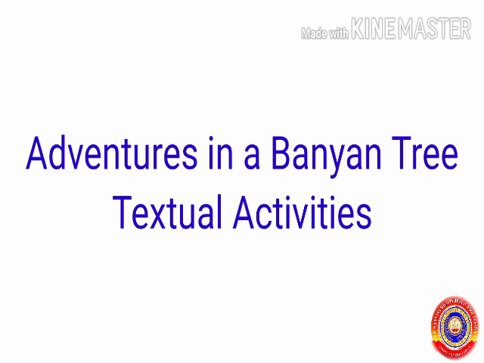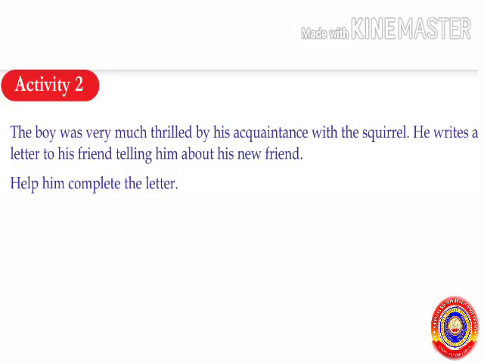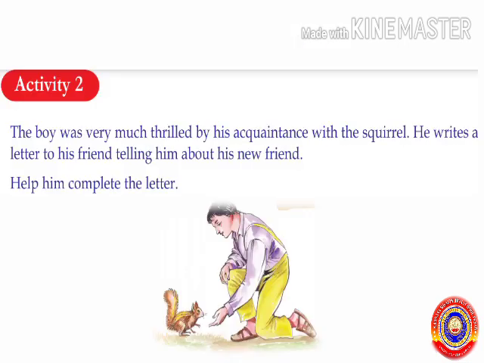We'll continue the textual activities of the lesson Adventures in a Banyan Tree. Activity 2, page number 16. The question is, the boy was very much thrilled by his acquaintance with the squirrel. He writes a letter to his friend telling him about his new friend. Help him complete the letter.